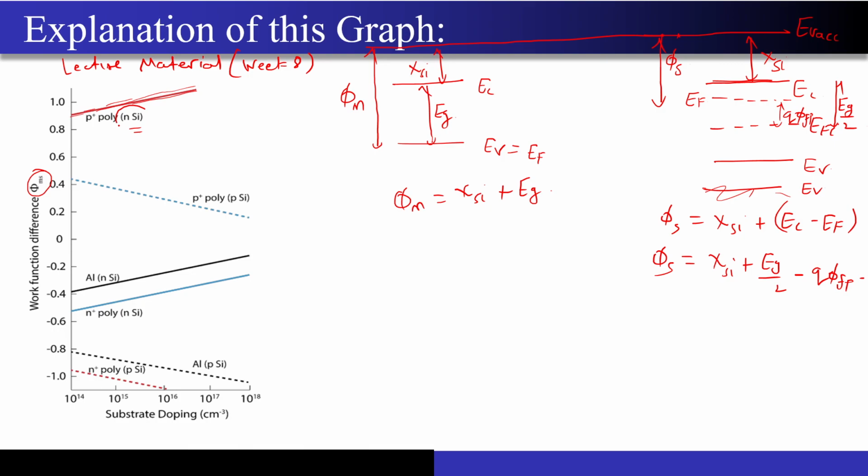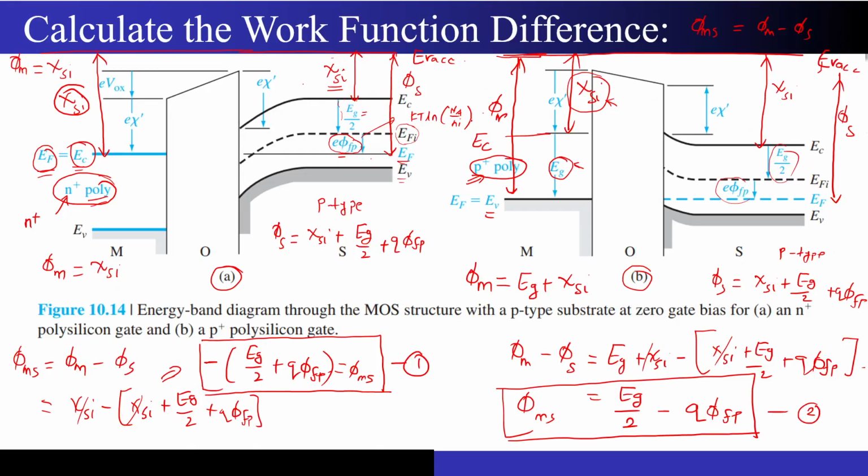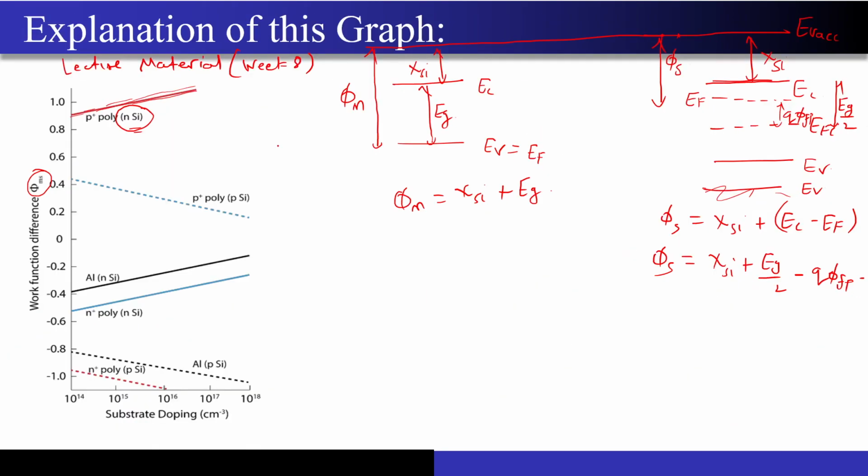Now why am I doing it all over again? Because here we have n-type silicon. In the previous slide, I had taken p-type silicon as an example, correct? The moment the material type changes, you have to again do the energy band diagrams and solve it. So if I write phi ms, it will be Eg minus Eg by 2 plus q phi Fp, which comes out to be Eg by 2 plus q times phi Fp.